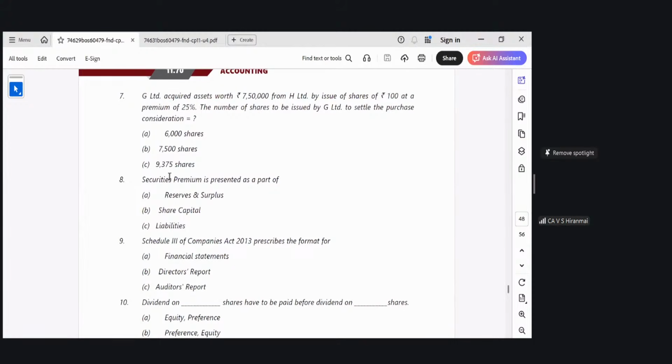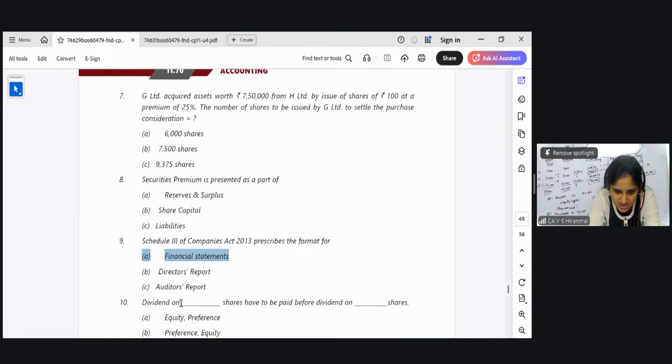Now all of you see the 7th one. Securities premium account is presented as a part of reserves and surplus. In the balance sheet, securities premium comes under reserves and surplus. Then Schedule 3 of the Companies Act prescribes the format for financial statements. This question we saw in unit 1 also. So did you all understand? It comes only in the financial statements.